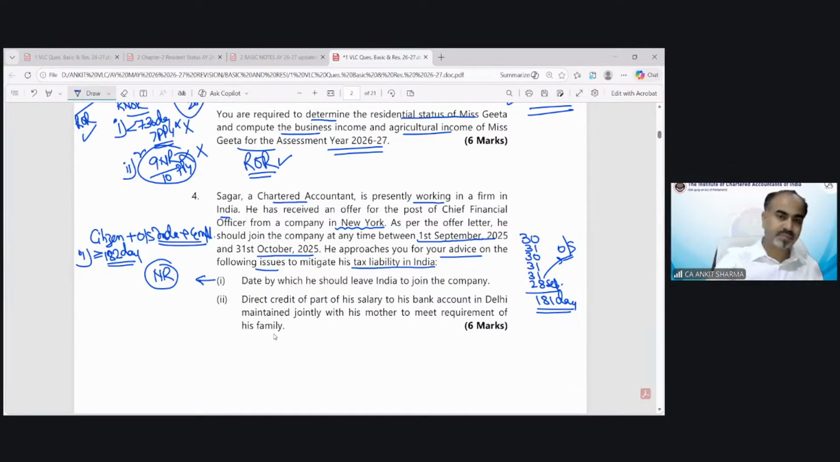Understood? Now the second point. I believe that question must have been asked in the examination because the second point is very interesting. It's again a very interesting point, or I should say this question is again a very interesting kind of question. This is a different pattern kind of question. Direct credit of part of his salary to his bank account in Delhi, maintained jointly with his mother to meet requirement of his family.